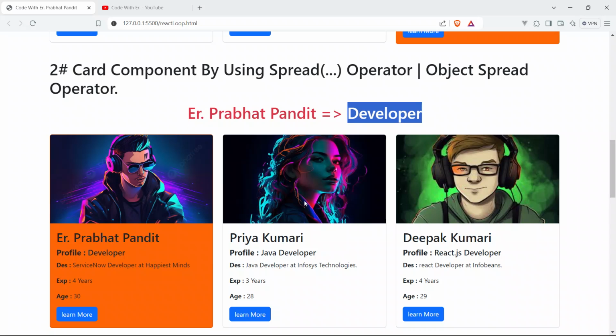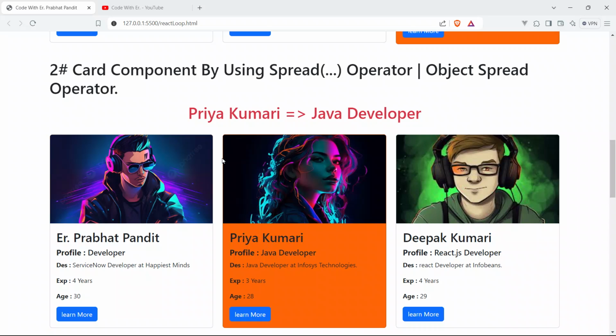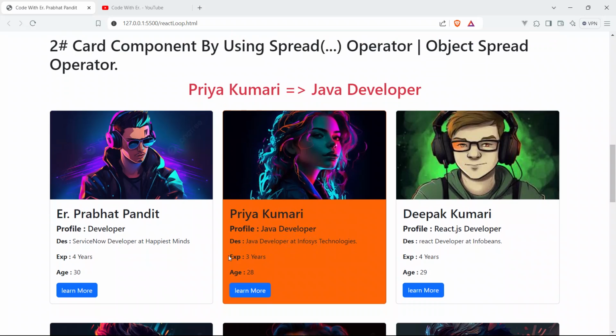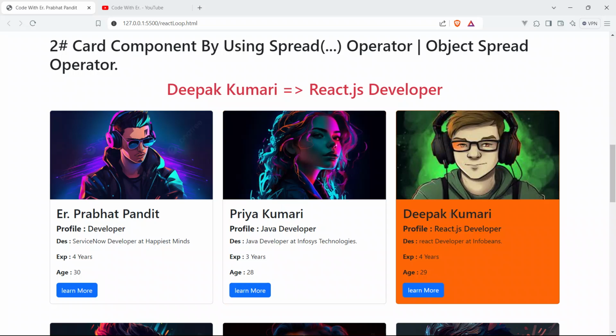He is a developer. So this is the second card, Priya Kumari, and she is a Java developer. And this is the profile, Java developer. Description is this, experience is 3 years, and age is 28, okay. And now click this card, third card, Deepak Kumar. I mean it's Kumar, like I have put here, I will rectify it. And he is a React.js developer, okay.